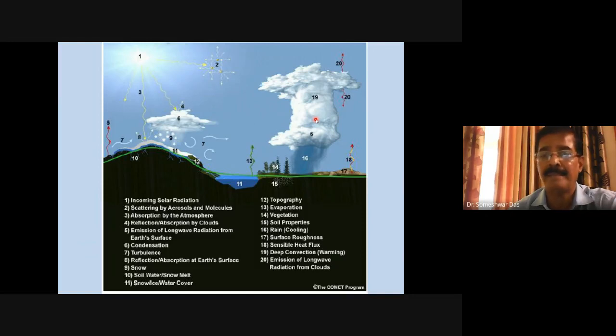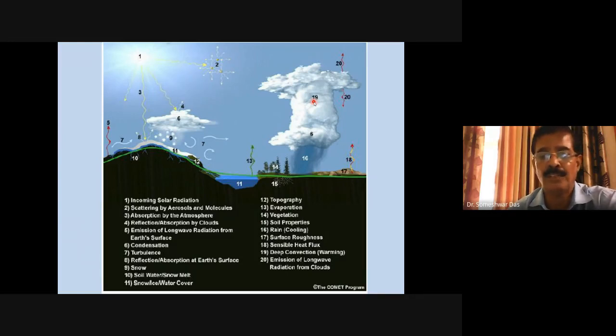It cannot be that all the time to run the model is consumed by one process, the cloud microphysical processes alone, because then you cannot get the result in time, and so you cannot issue the forecast in time. Therefore, everything has to be very practical and viable. So we cannot resolve the cloud microphysical processes directly or explicitly. Therefore, it has to be parameterized.